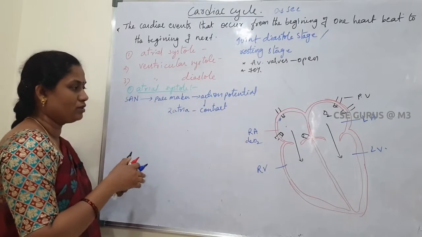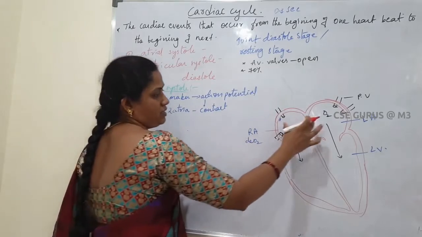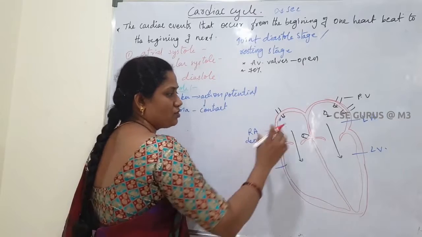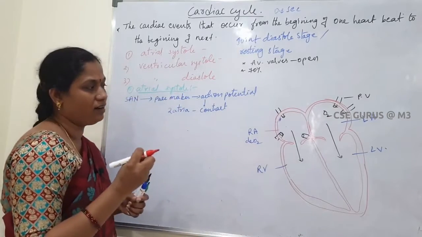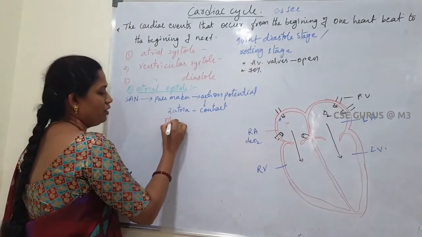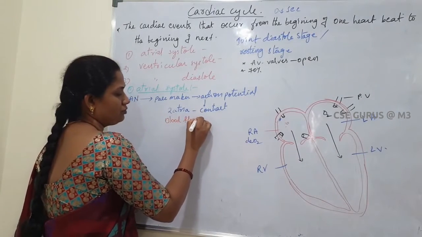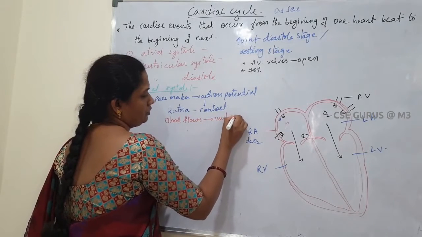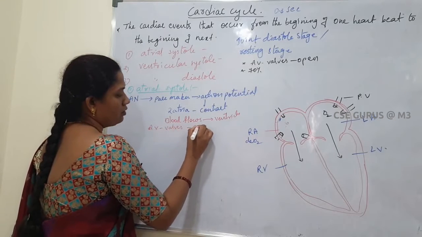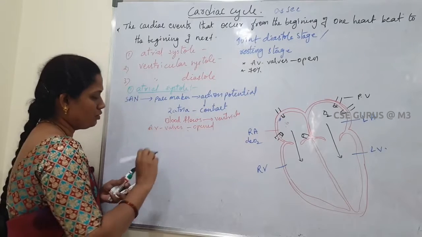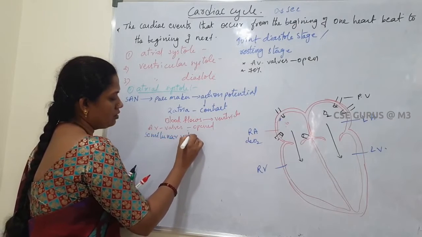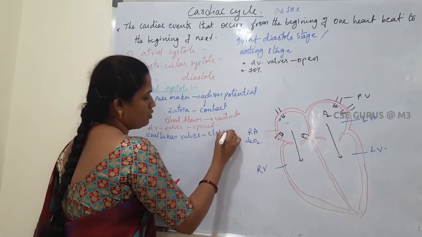When the two atria contract, the remaining 30% of the blood flows into the ventricles, so the complete blood flows into the ventricles. Here the AV valves are open. The semilunar valves are closed.